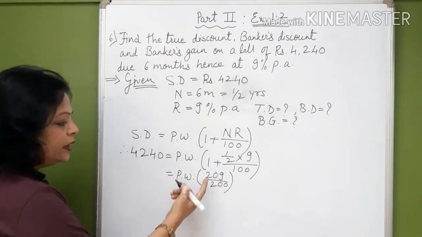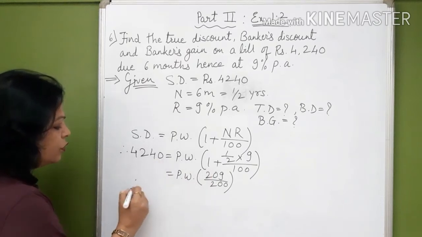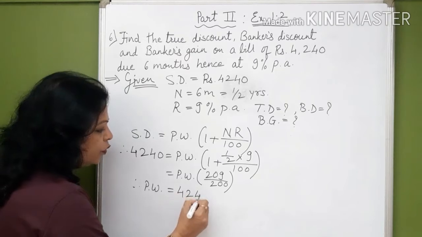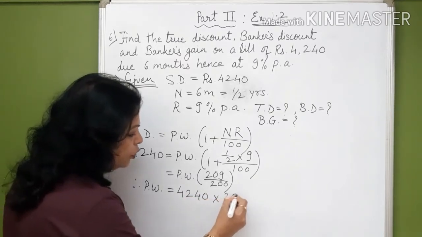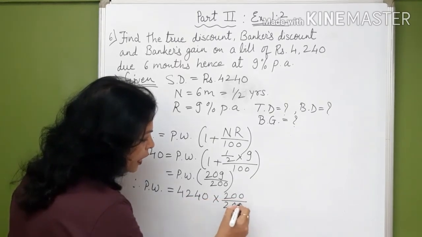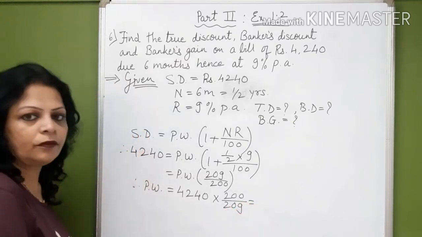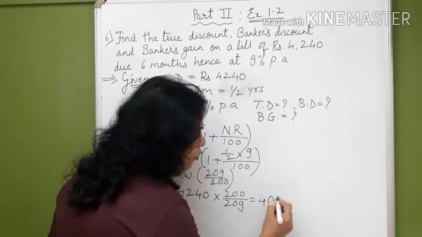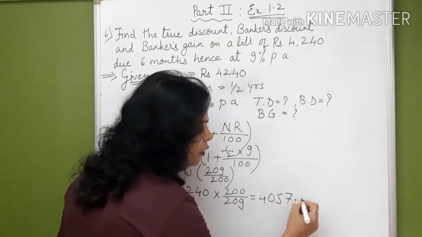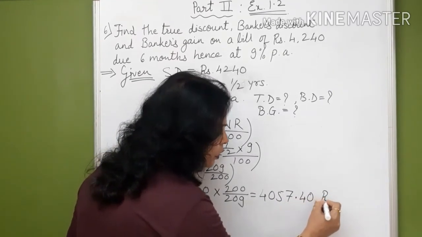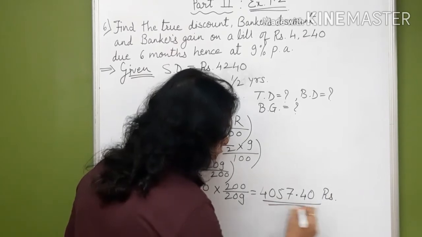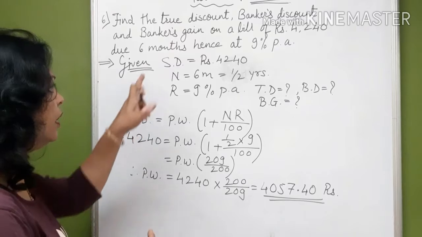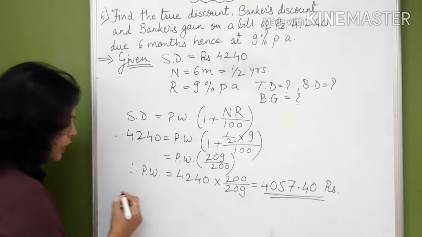Correct? Now take this 209 on the other side. So we get present worth is equal to 4240 into 200 upon 209. This comes to equal to 4057.40 rupees. This is your present worth. Now from present worth we can calculate the true discount.